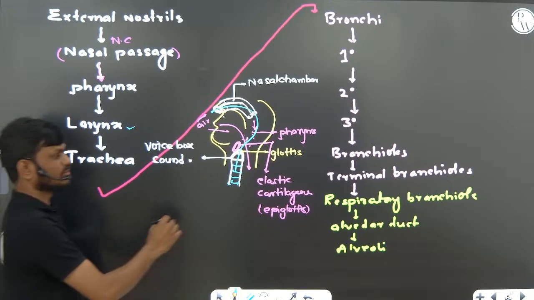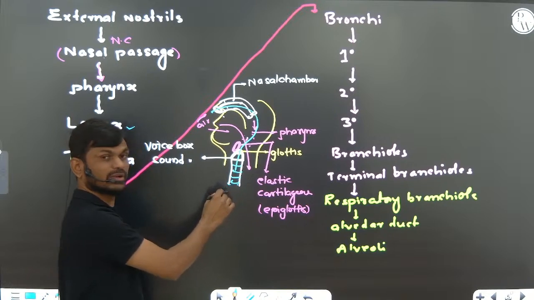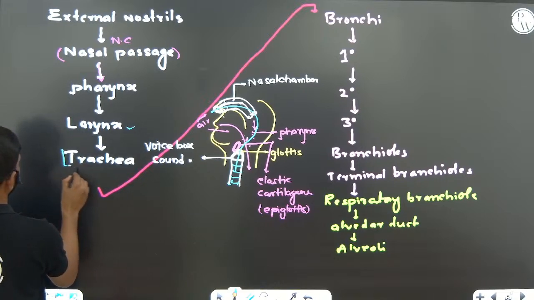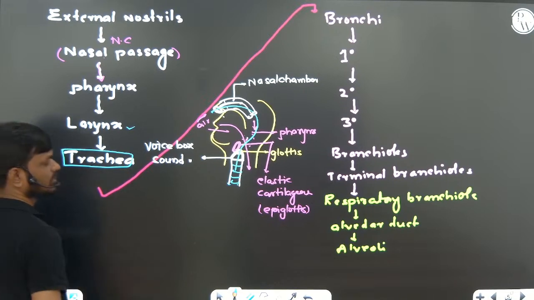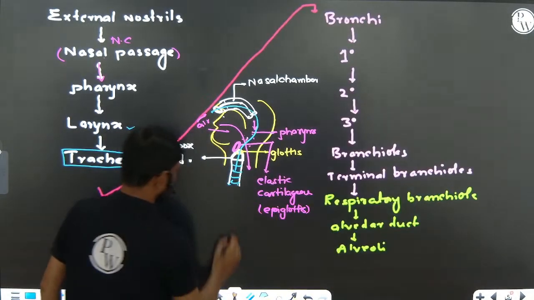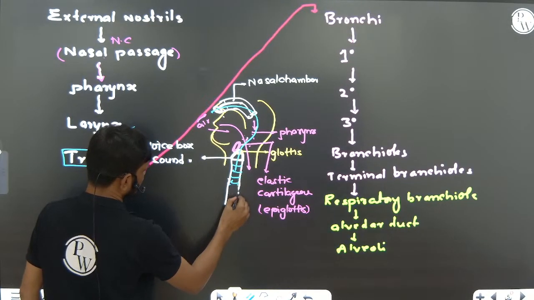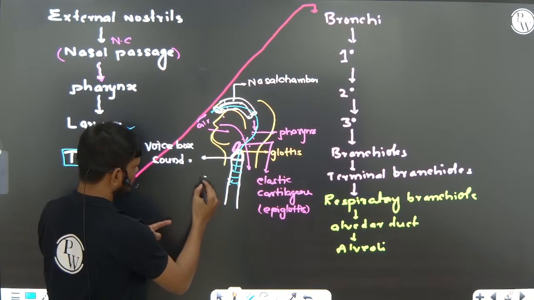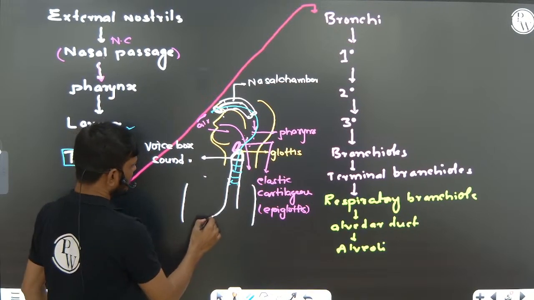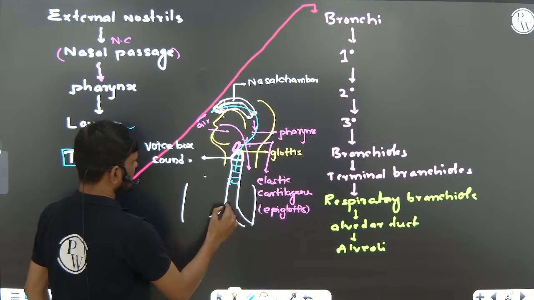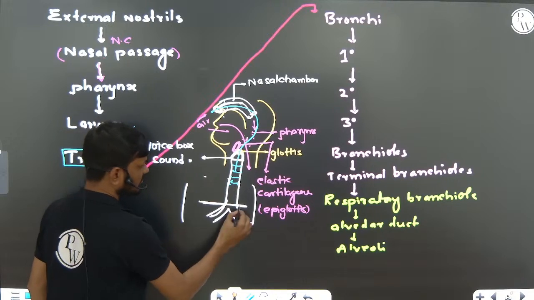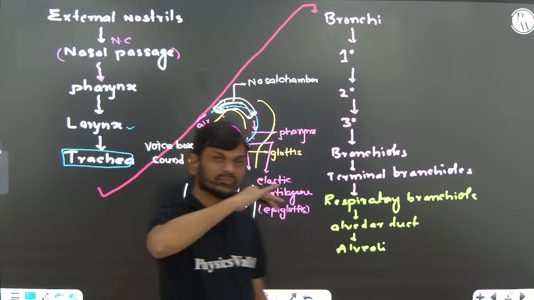Larynx opens into the trachea. Okay, this is the trachea. The trachea enters into the thoracic cavity, the mid thoracic cavity, and there it divides into the primary branch, dividing into two bronchi at the junction of the fifth thoracic vertebra, on the backside.